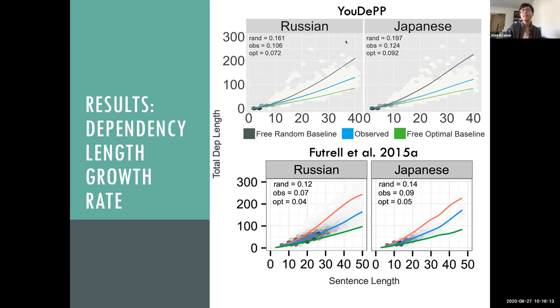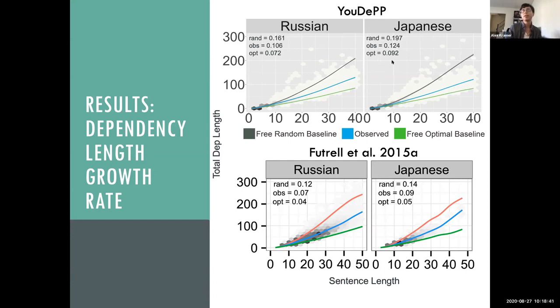But what I'll be looking at is the ratio between the area between the random and observed baseline to the area between the random and optimal baselines. So essentially what we're looking at is how much we've moved away from random, but then normalized by how much wiggle room there actually is. And I think for our purposes, that makes more sense than comparing these slopes directly.